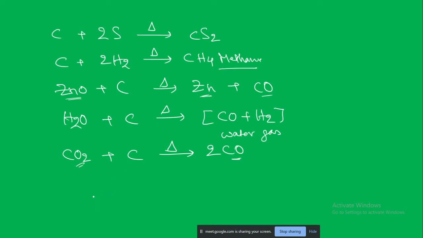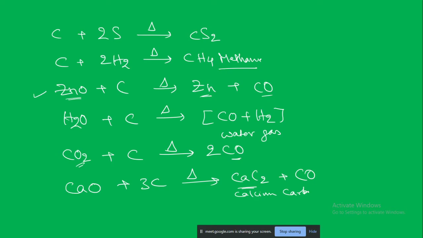Next, calcium oxide, just like zinc oxide, can react with the carbon to form the calcium carbide. Calcium carbide, you have been hearing. Where did you hear about carbide? Have you seen it used in the ripening of fruits? Many times in papers it also used to come. Some people are using carbide for ripening of the fruits.